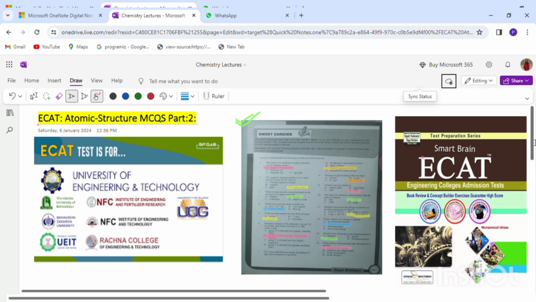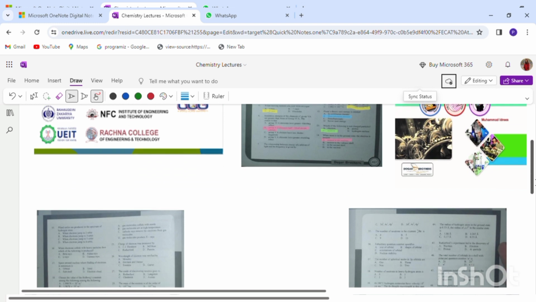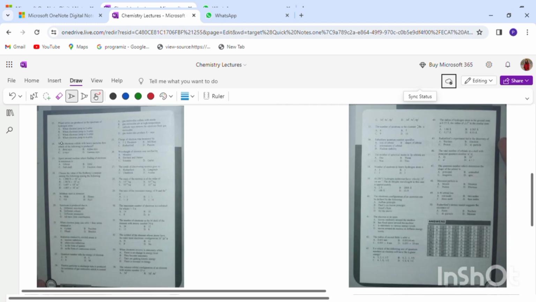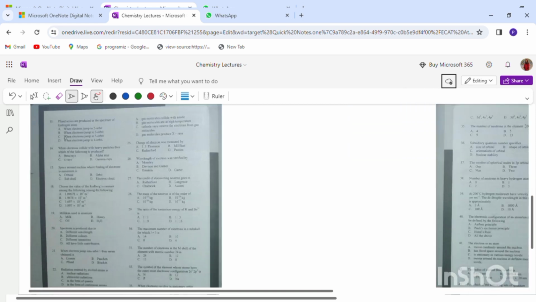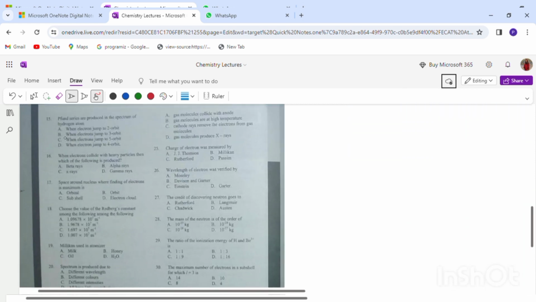Let me scroll down. Okay, zoom in so that it can be visible to everyone what's written here. Right, so what is the 15th MCQ asking us about?